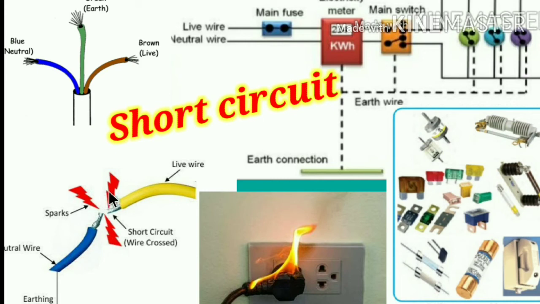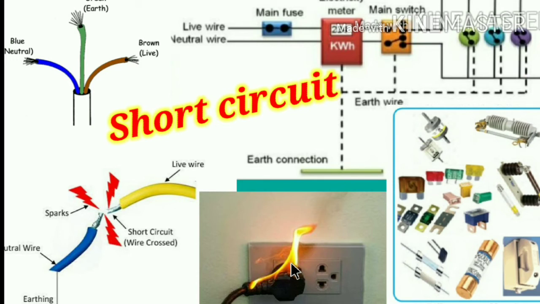Here are the sparks, and this is called a short circuit. If at that time there is any inflammable material such as wood, plastic, or clothes around this place, then it catches fire.